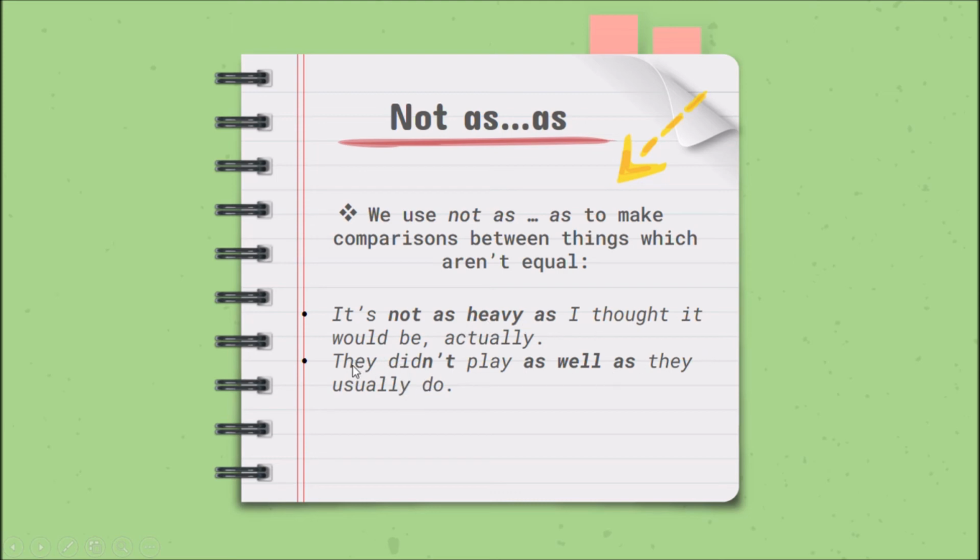And here I have another example in the negative. They didn't play as well as they usually do. ¿Ya? They didn't, acuérdense que esto representa el pasado, didn't. Aquí está el pasado, pero en forma negativa. They didn't play as well as they usually do. Ellos no jugaron tan bien como ellos usualmente lo hacen. ¿Ya?